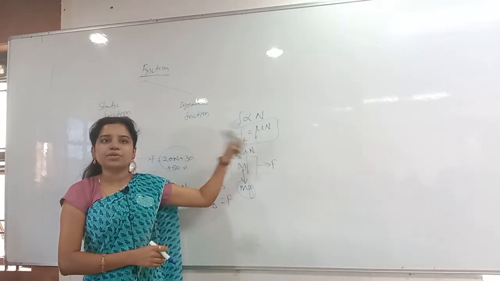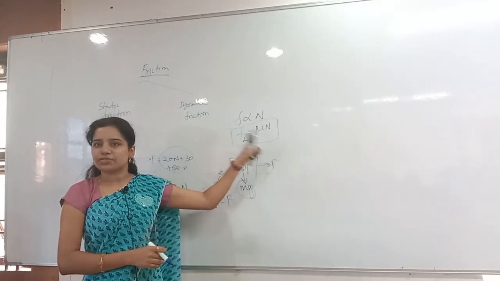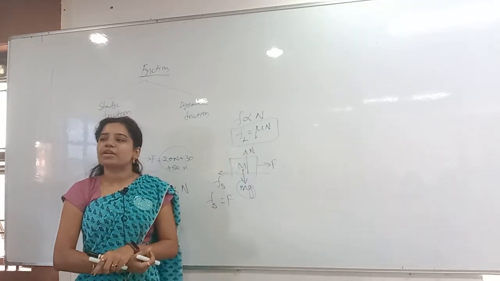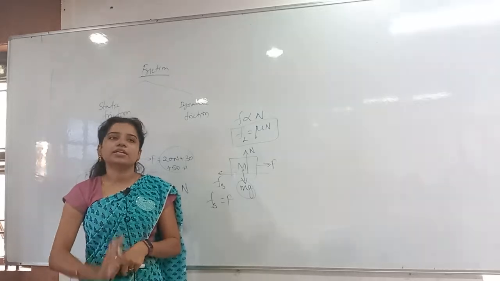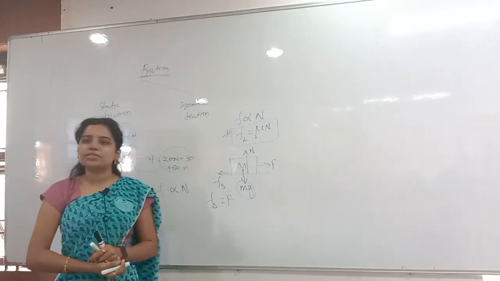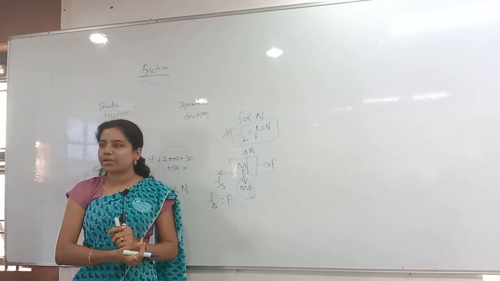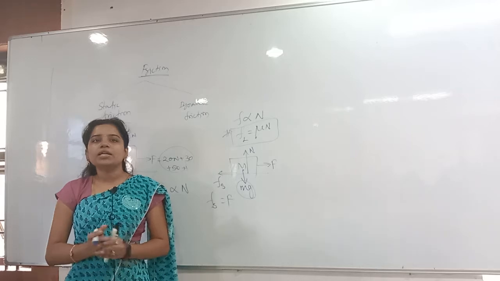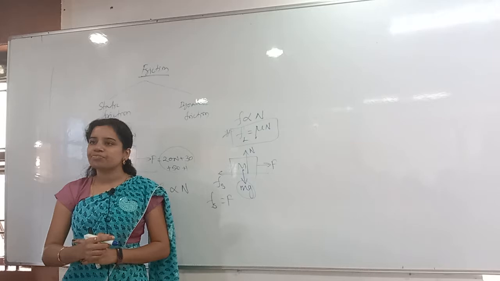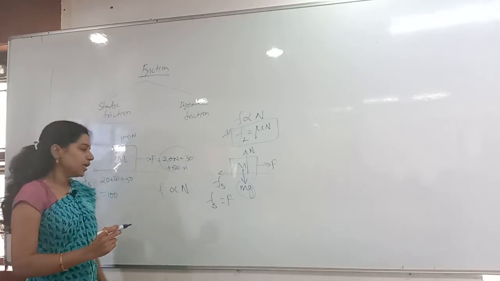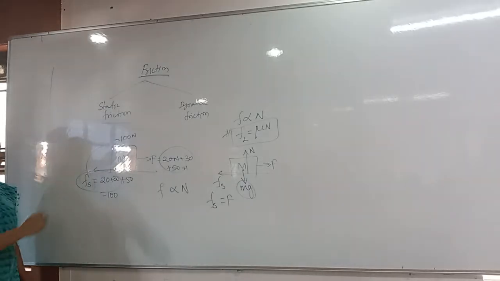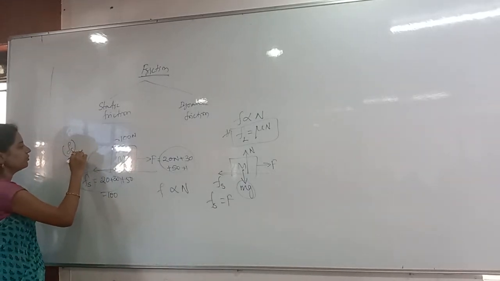Mu is nothing but the coefficient of friction, which purely depends on the surface, the roughness of the surface. And the normal reaction purely depends on the weight of the body. Whatever the weight is, that is equal to the normal reaction. This one is always fixed. But whenever an external force is applied on the body to move, until the body moves, the static friction will be equal to the applied force. Whenever the body is ready to move, at that time the static friction is equal to the limiting friction. That is why we call it Fs maximum.